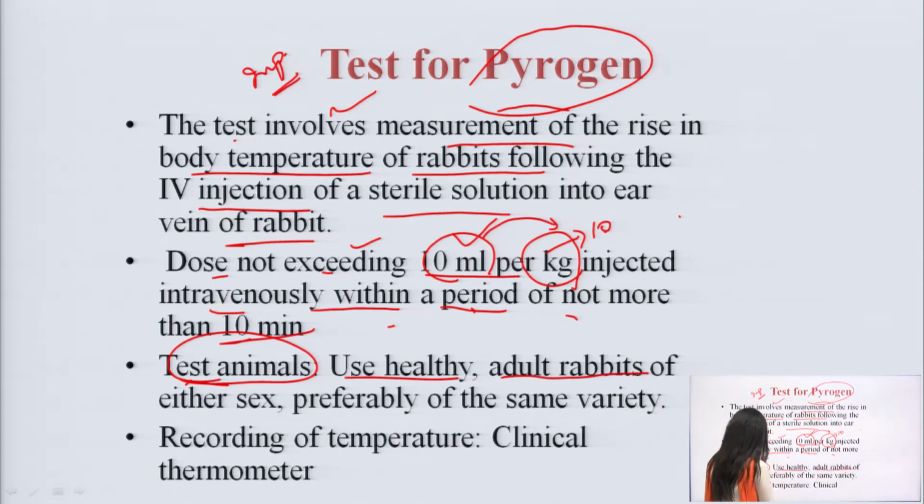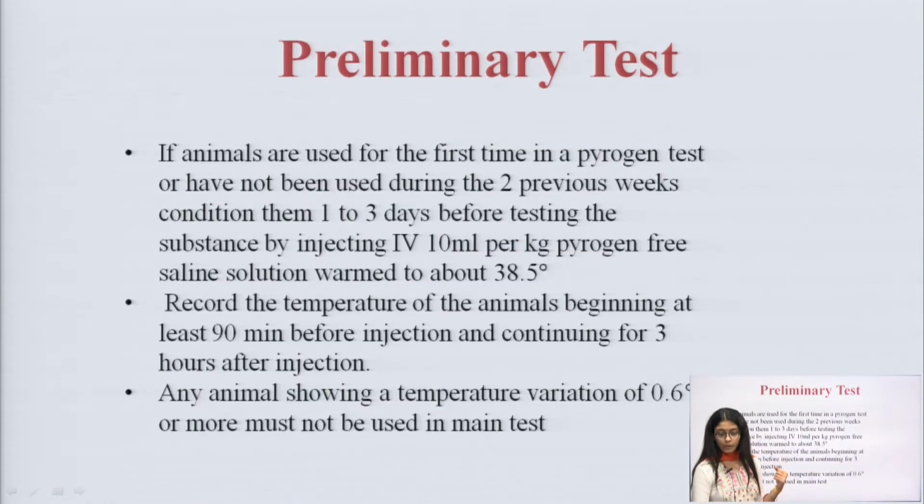Adult rabbits of either sex, preferably of the same variety, we have to use. Recording of the temperature with the clinical thermometer is mandatory. We have to go for it, right? Clinical thermometer, we have to go for it. Okay, this is what the test for pyrogen is all about.